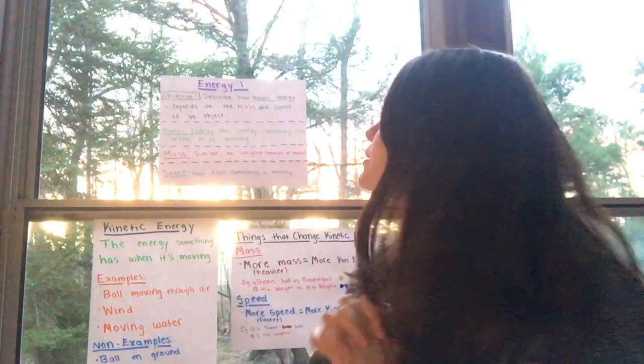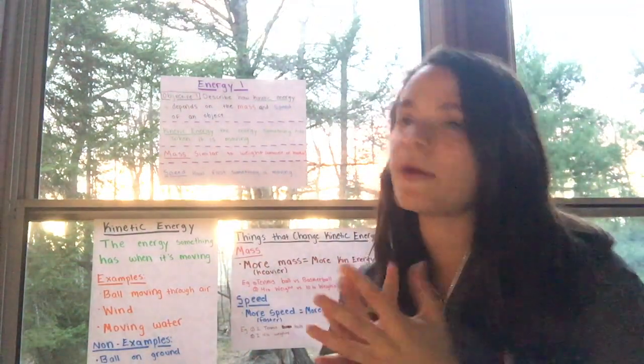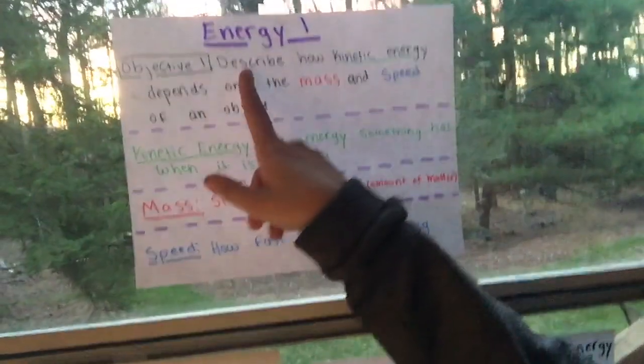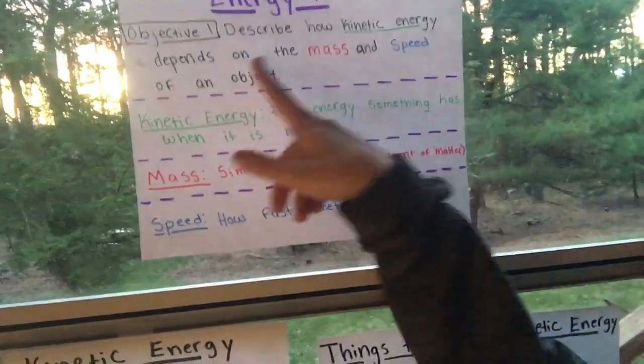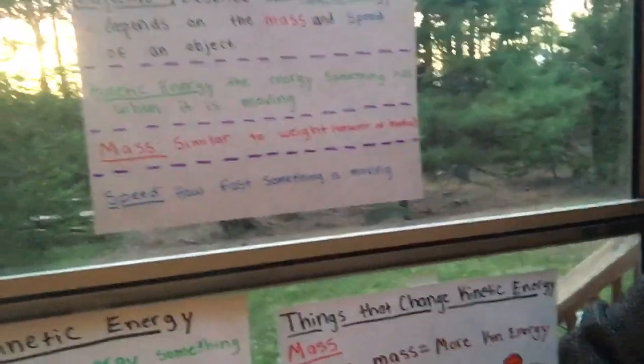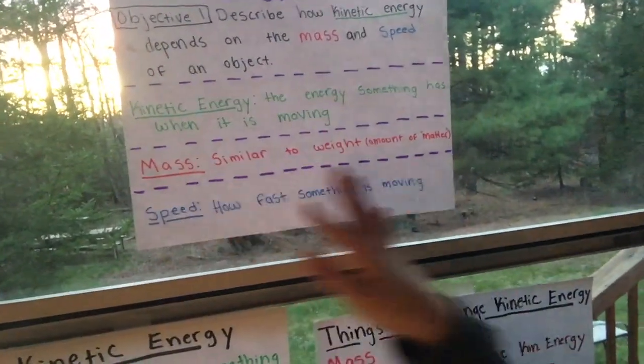area. So, in case you forgot, because I know you read it, Objective 1 of Energy 1 says, describe how kinetic energy depends on the mass and speed of an object, okay? There's a lot of vocab words in there, so we're just going to go over them really quick.